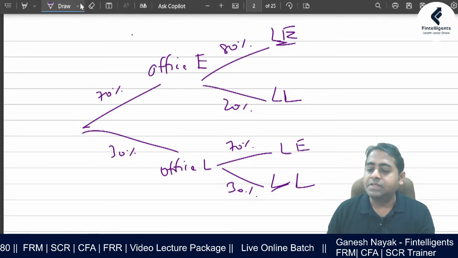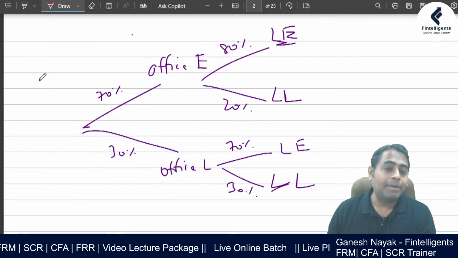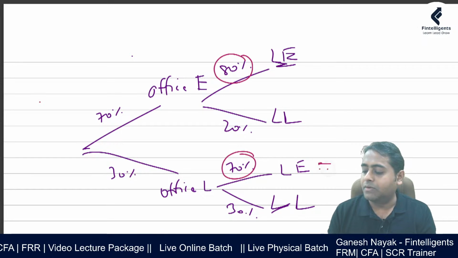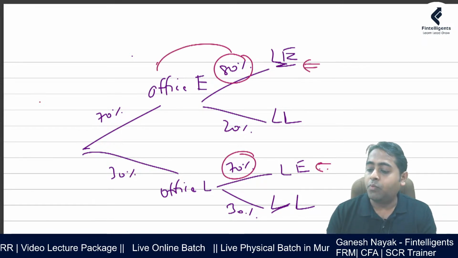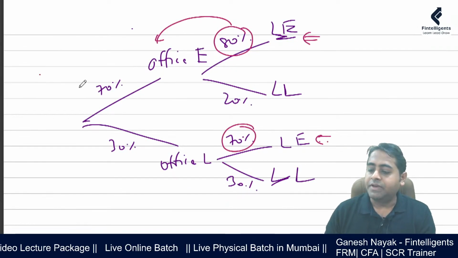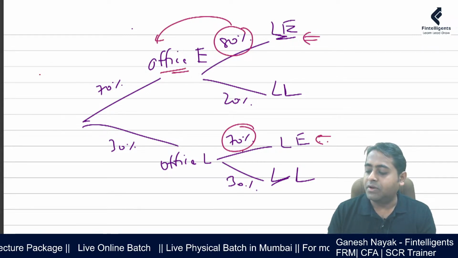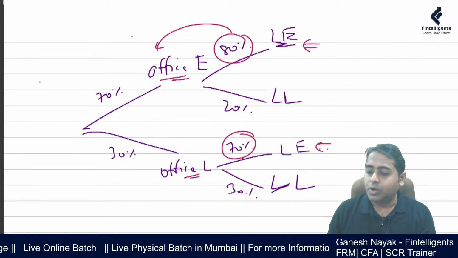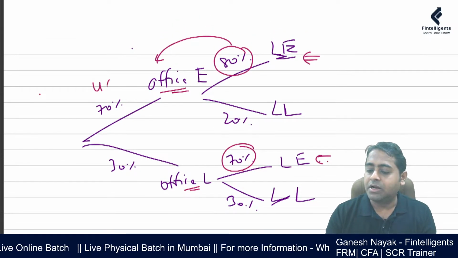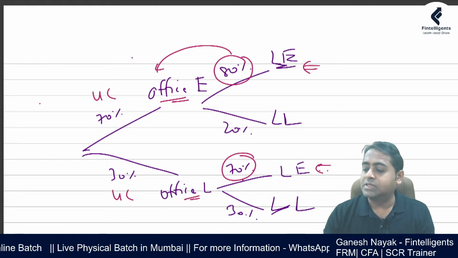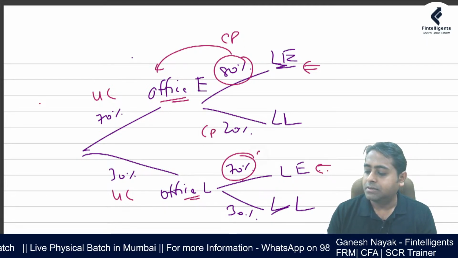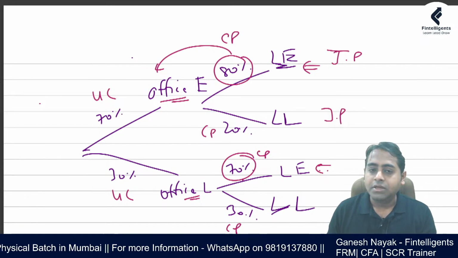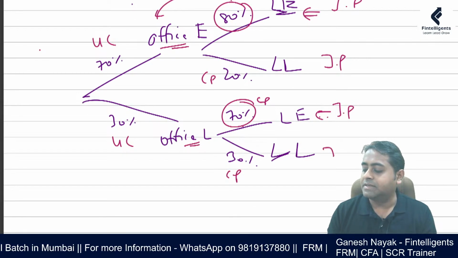Now, one thing that is very clear when we talk about conditional probability is that these numbers are changing. Your probability of leaving early depends upon the previous situation, whether you reached office early or late. So your probabilities are changing. That is why it is called conditional probability. So in the tree, this is your unconditional probability, and all of these are your conditional probabilities. When you multiply both of them, you get the joint probability. I am assuming everybody is aware of this.